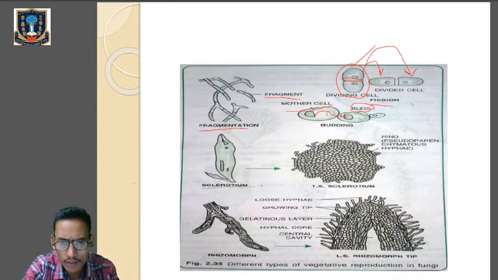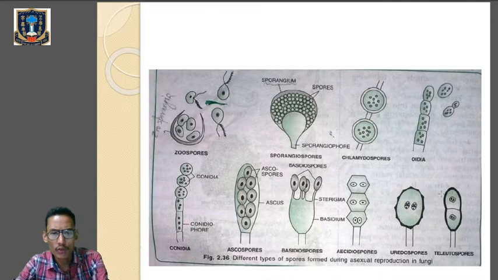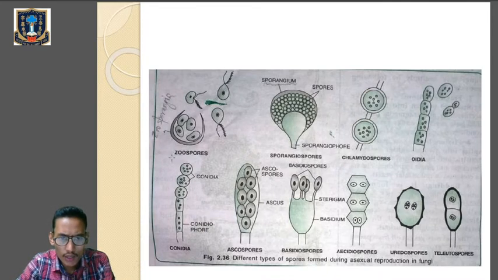Let's check out the different types of spores. You can see the first one, the zoospores. These are called zoosporangia. I've written it over here. These are called zoosporangia.